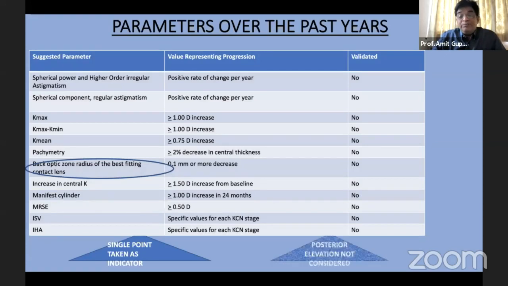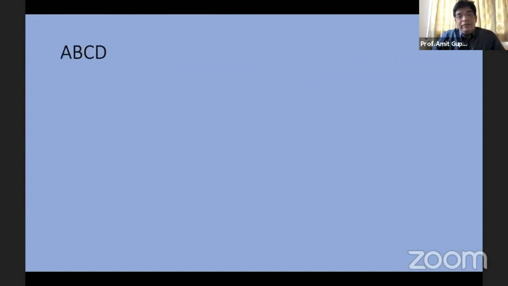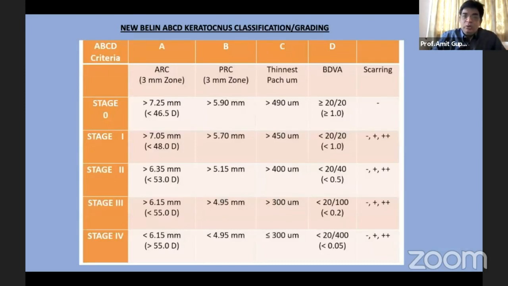Even a single point is taken as an indicator. But the important thing is that the posterior elevation is not being considered. And we keep talking about how keratoconus is mainly a disease of the posterior corneal surface. We should use the existing technology when available, and the ABCD progression display by Michael Belin is one of these. It takes into account changes in the anterior surface, posterior surface, thinnest pachymetry, and the visual acuity. The interesting part is it focuses on the 3 millimeter zone of the thinnest cornea. So that is more likely to have the changes before other parts of the cornea, right?